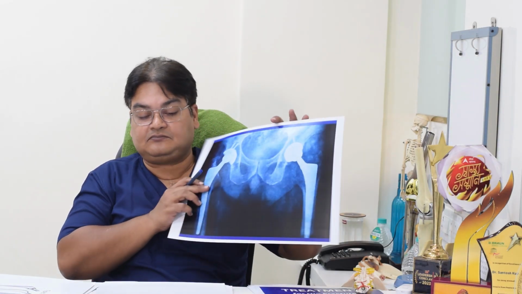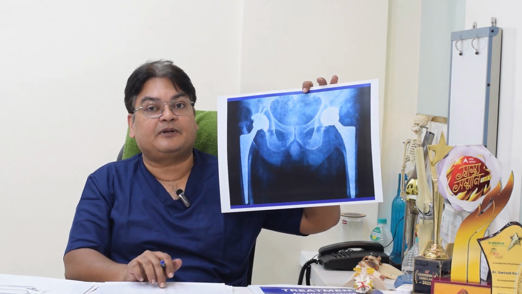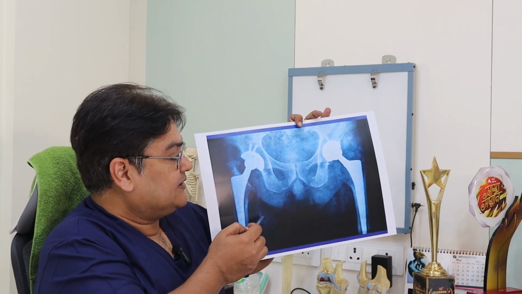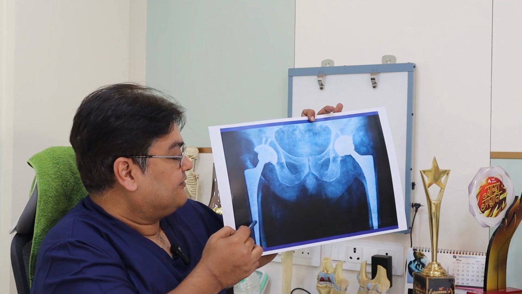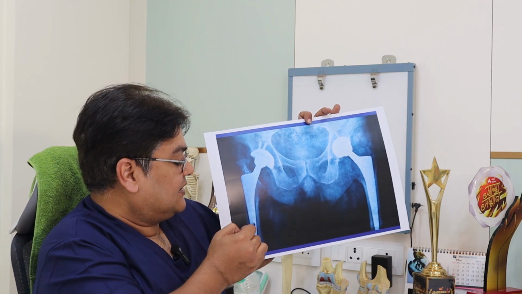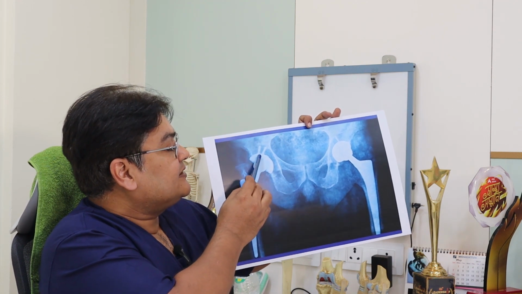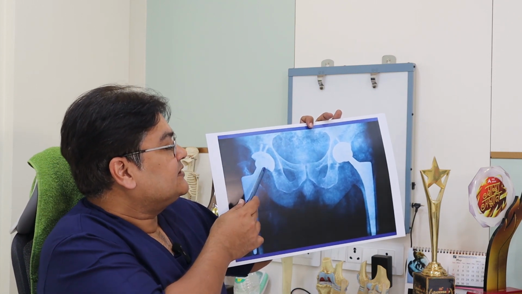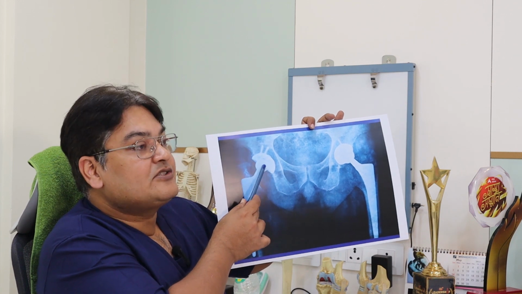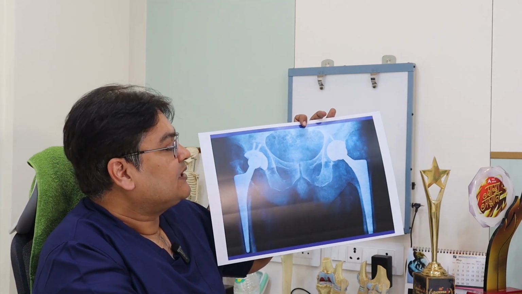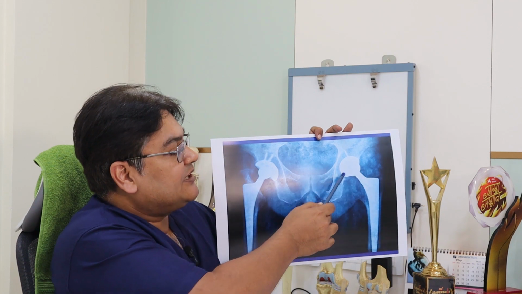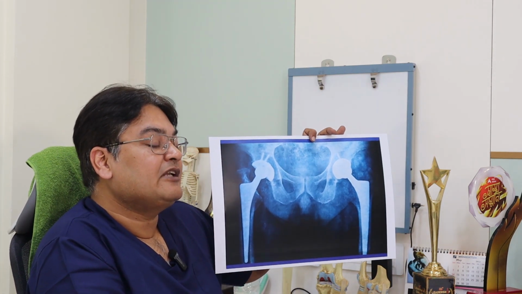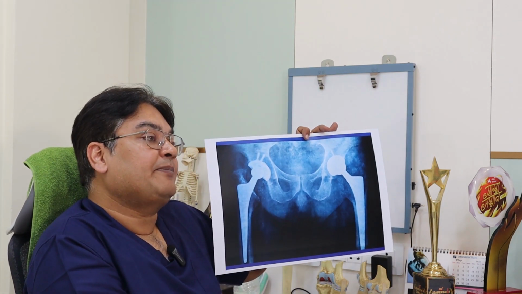And this is the X-ray after hip replacement, wherein the implant can be seen. This is the femoral stem, which is fixed in the femur bone. This is the head, this is the cup, and this is the ball in cup mechanism. And this is the conventional non-cemented, where the head is 28 millimeter. And nowadays we have a tendency to use a larger head, like 32 millimeter, 36 millimeter. But that again depends on patient to patient.